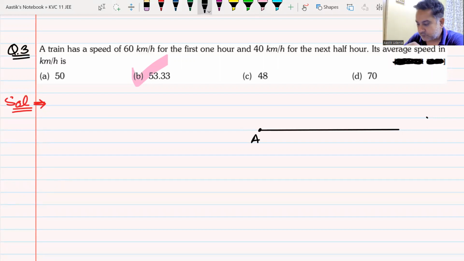Draw a simple diagram. Follow the steps. C point.